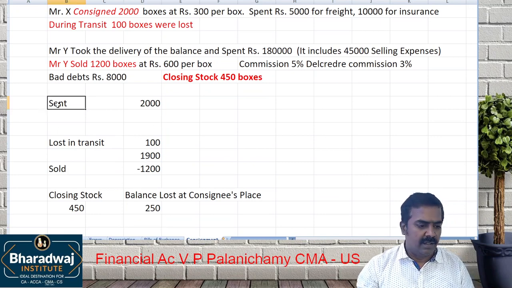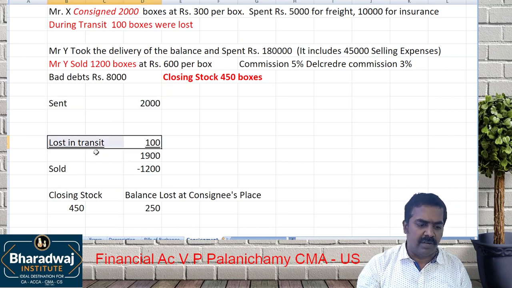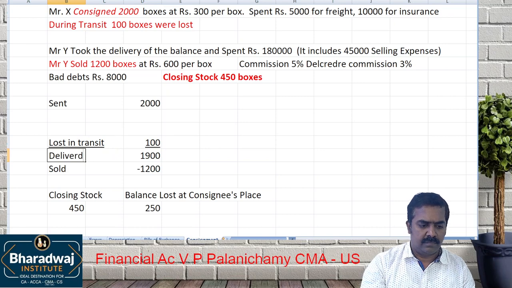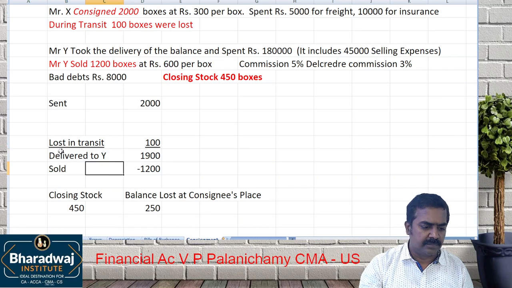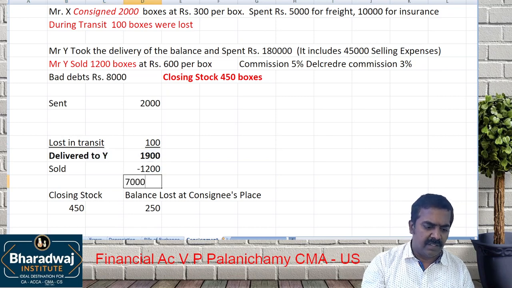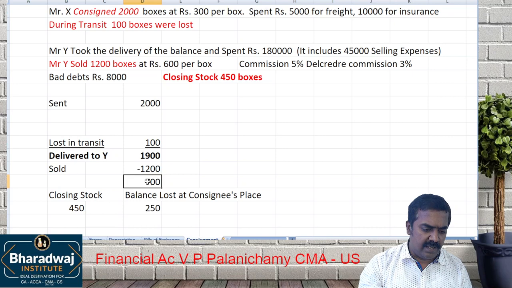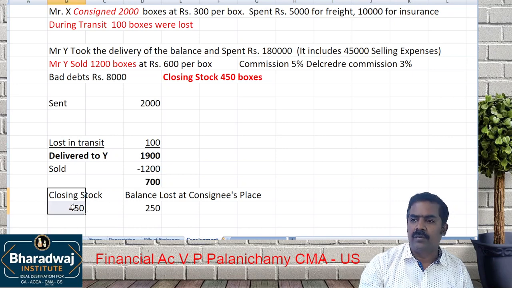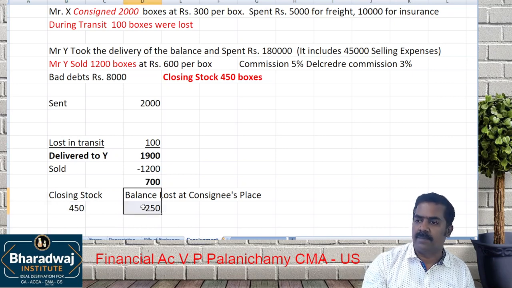Do you understand? We sent 2000 boxes. 100 boxes were lost in transit. How many were delivered to Y? 1900. Of that 1900, how many did he sell? 1200. So 700 should be there. Of this 700, we say there is a closing stock of only 450. Now there is a loss at the consignee's place. Now how to value them?